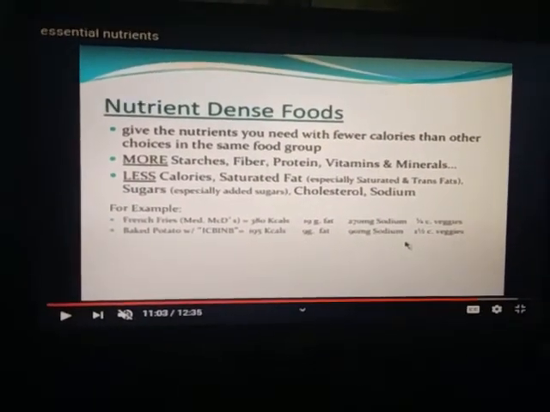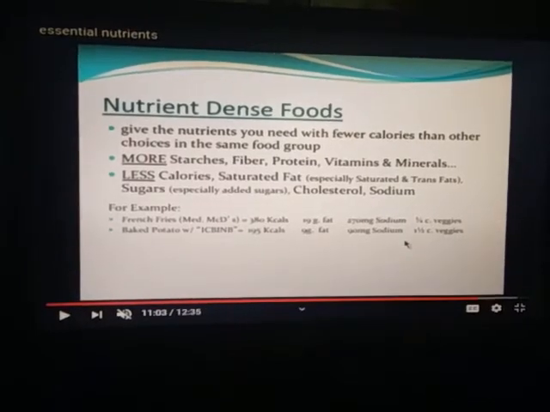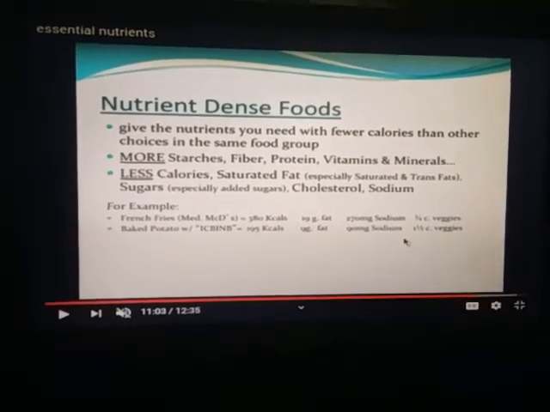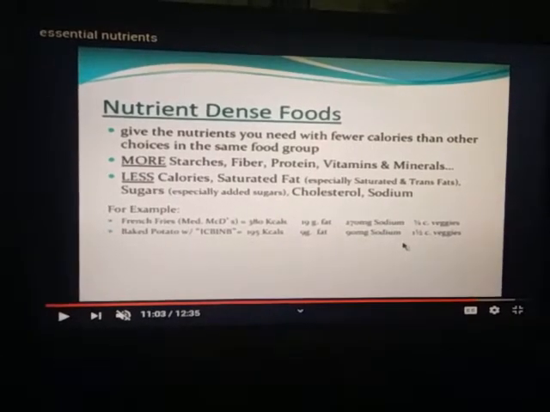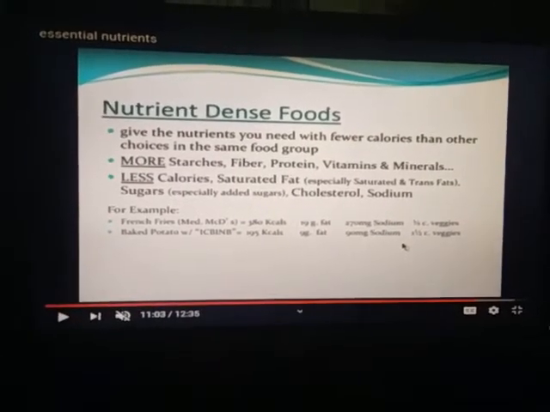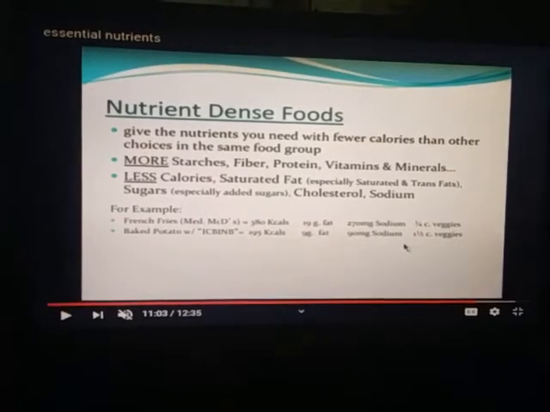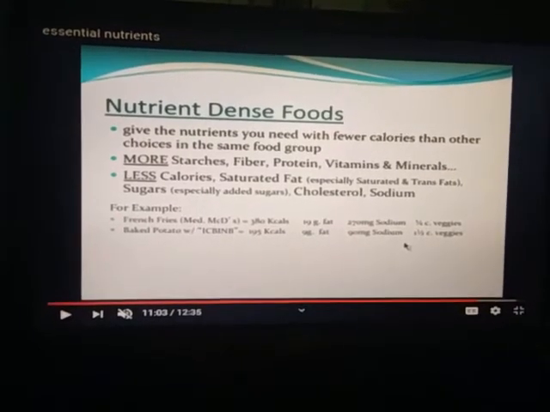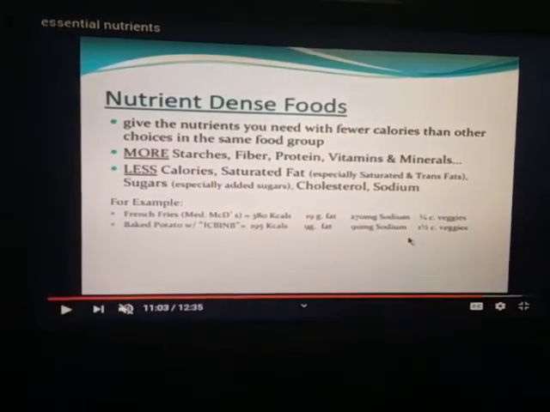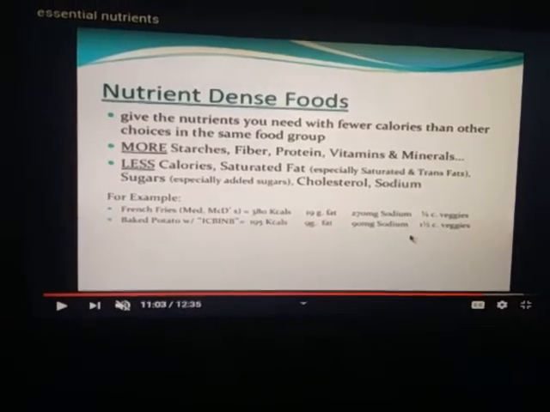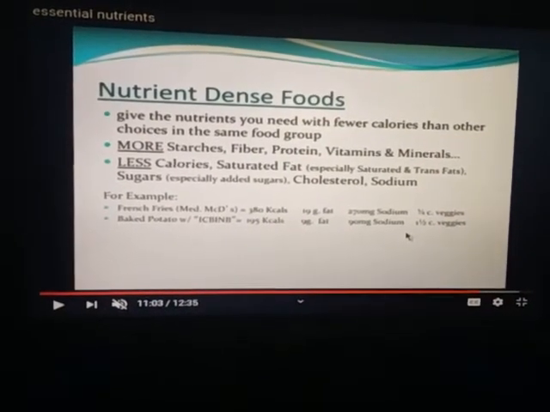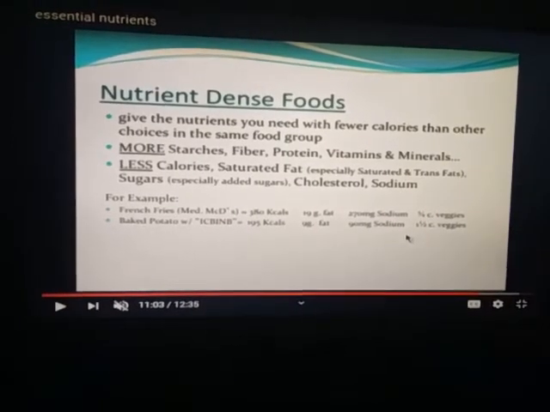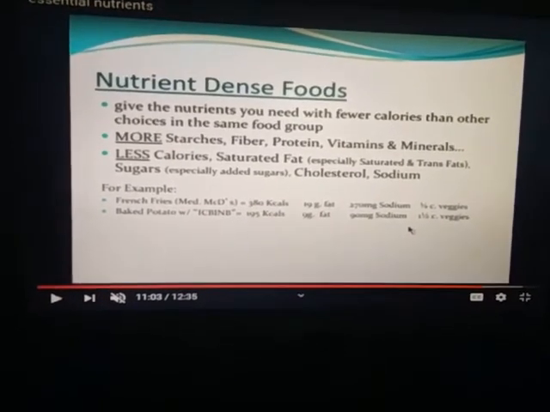Now we will discuss nutrient dense foods. They give the nutrients you need with fewer calories than other choices in the same food. More starches, fiber, protein, vitamins and minerals are required in more quantity, but are more energy providing sources. Less required are saturated and trans fat, sugars, especially added sugars, cholesterol, and sodium. These are required in lesser quantities by our body.